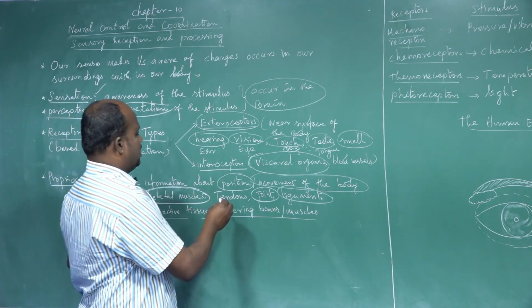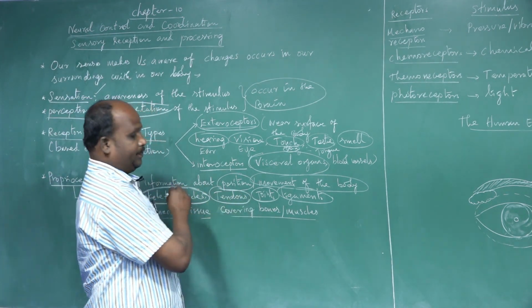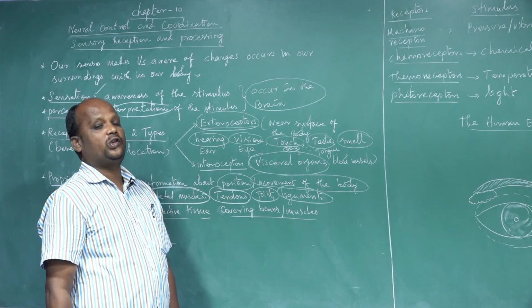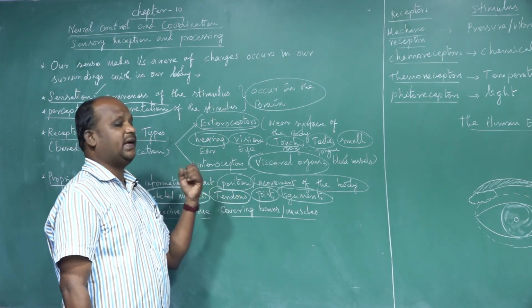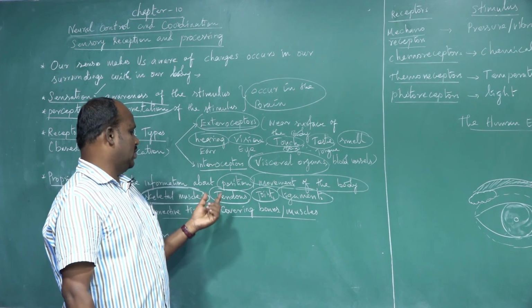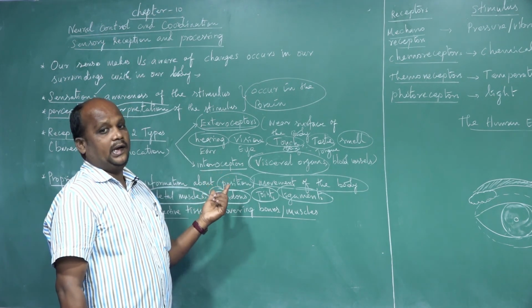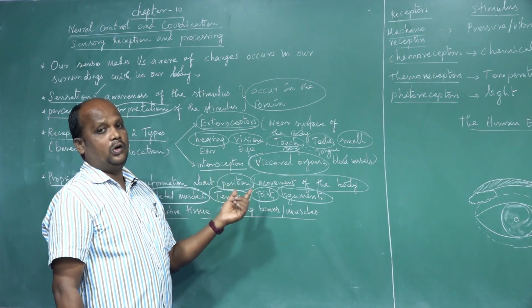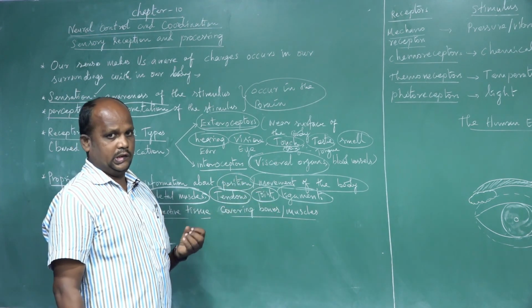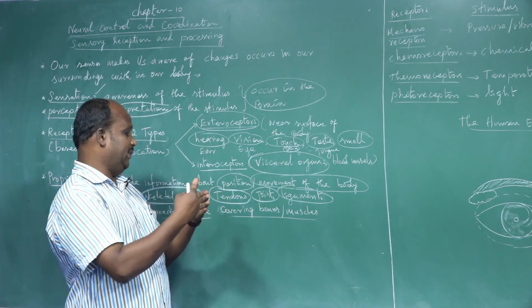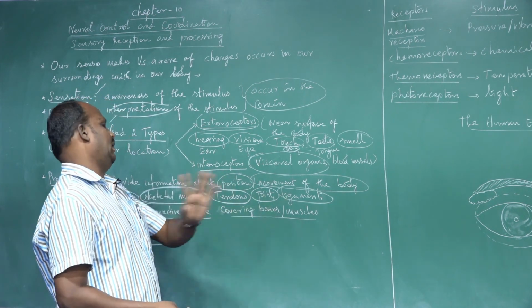The second one is tendons. A tendon is one type of connective tissue. Muscles and bones attach to each other through an intermediate structure, and that is called the tendon.